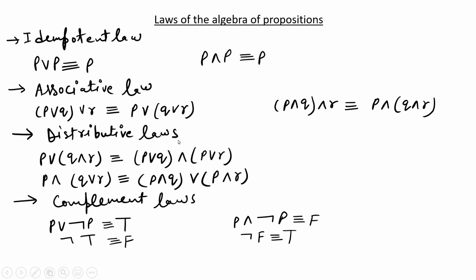We have distributive laws, like disjunction is distributed over conjunction and conjunction is distributed over disjunction. We have complement laws like P or not P is logically equivalent to true, and negation of true is logically equivalent to false, and P and not P is logically equivalent to false, and negation of false is logically equivalent to true.